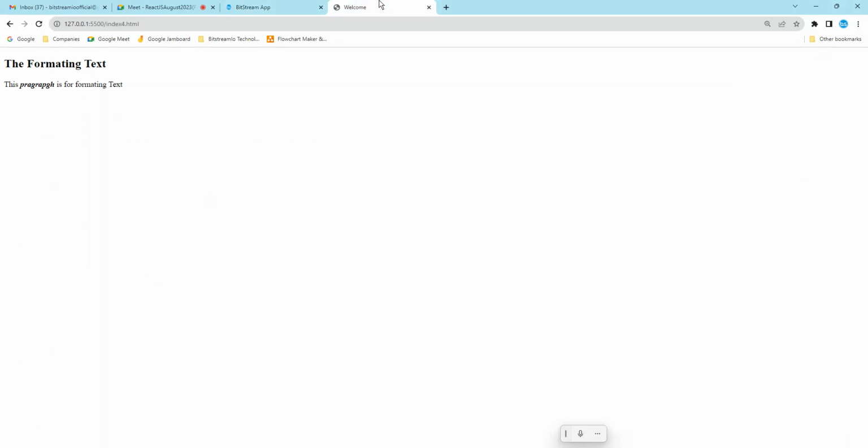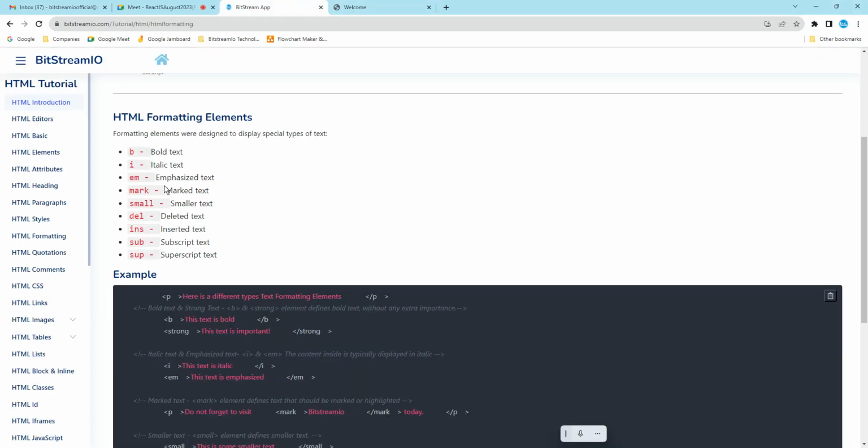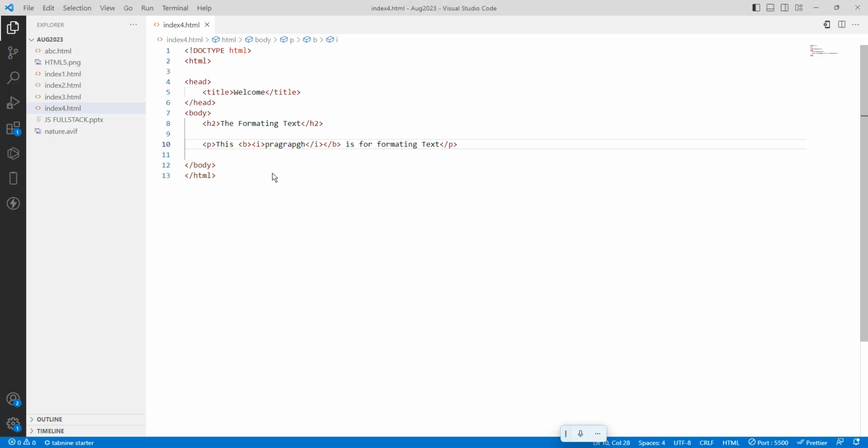So I just want to go here. See, this is bold and italic. The next is emphasize text. For that you are using the emphasis. Same copy thing I will use here. For this formatting, I will cut it.